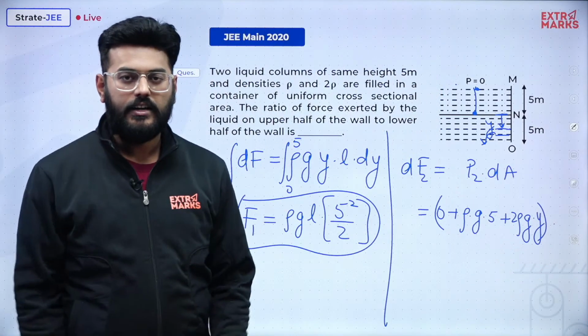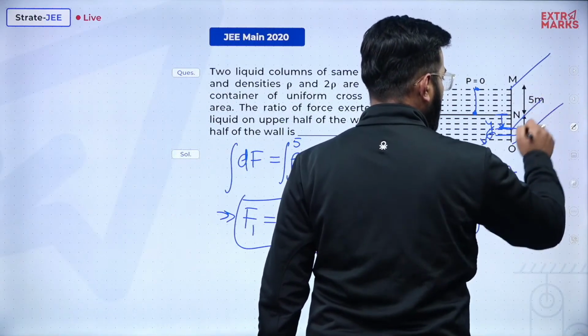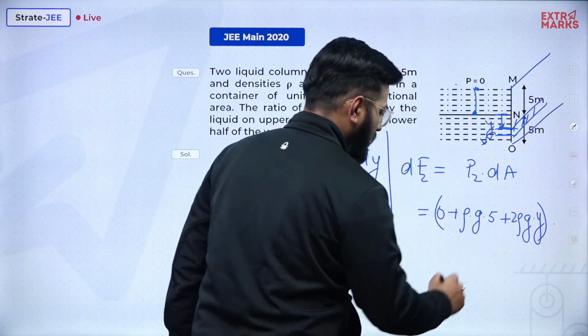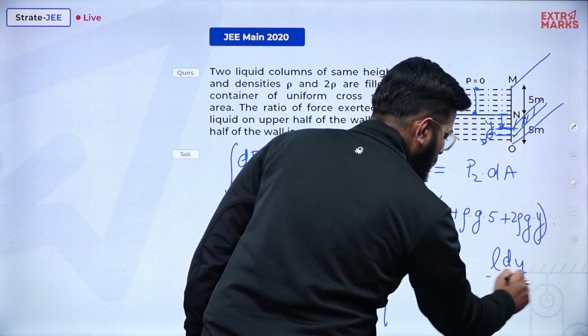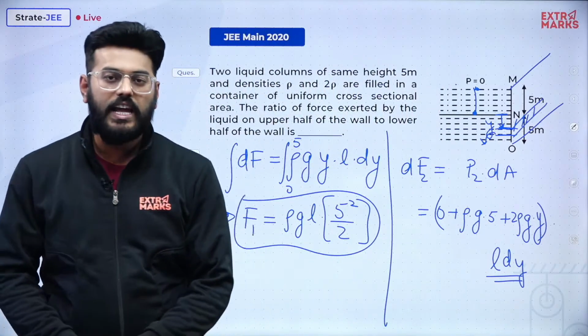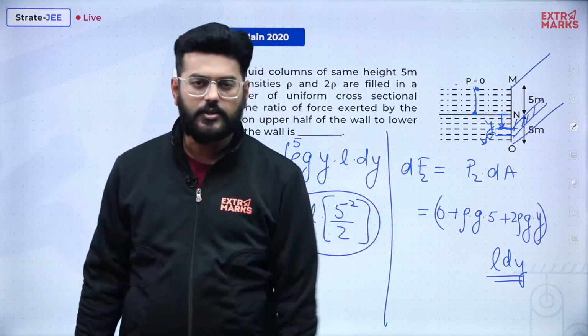Now what will be dA? dA will again be the same thing we have just written. This will obviously be a wall like this, so this value is dA. It will be dy into L. This is the small area element of this entire shaded region. The force will be applied on that small area.